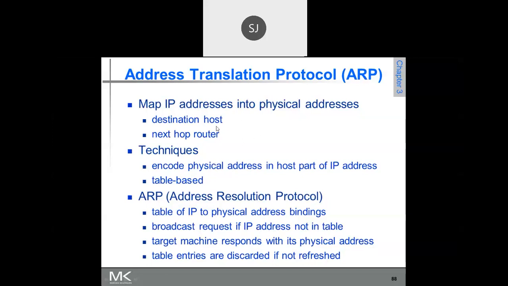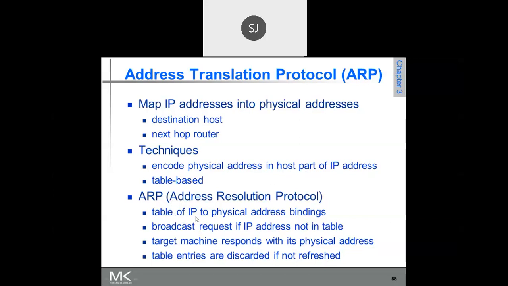So what is the procedure for getting the MAC address for a given IP address? That is the Address Resolution Protocol, ARP. It maps an IP address to a physical address. For the destination host, using ARP, we need to get the MAC address. ARP is a protocol which is running at the IP layer.